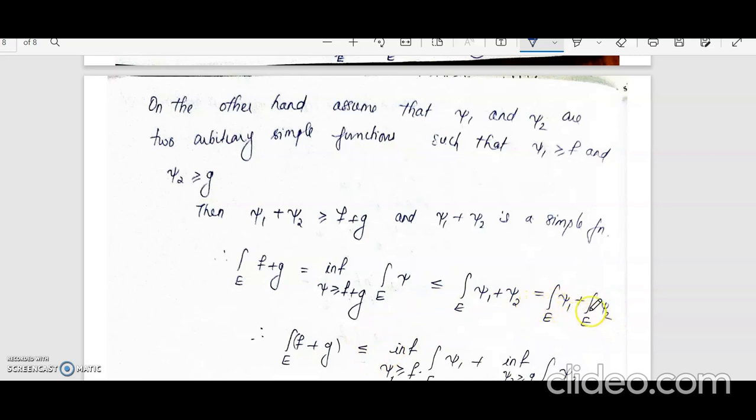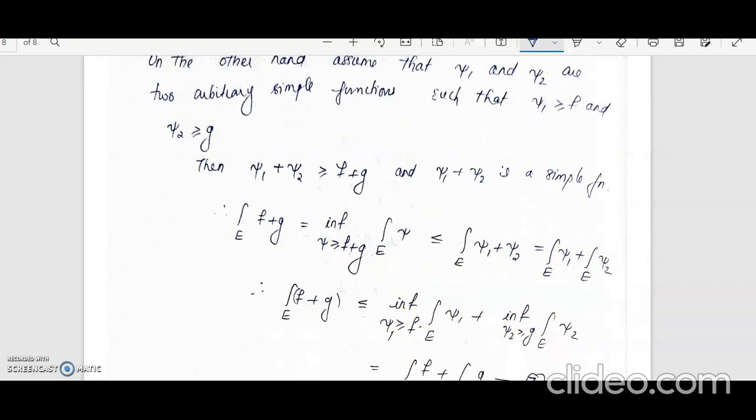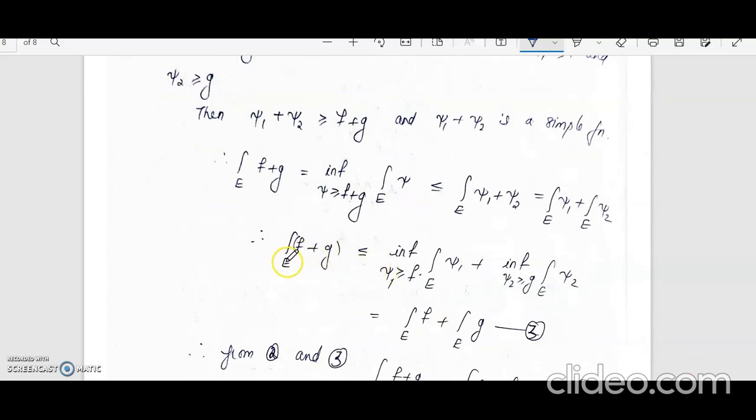Now this will hold for all xi1 and xi2 such that xi1 is greater than or equal to f and xi2 is greater than or equal to g. So it will hold for the infimum also. The inequality will hold when you take the infimum over xi1 greater than or equal to f and the infimum over xi2 greater than or equal to g. So the integral of f plus g will be less than or equal to the infimum of these two.